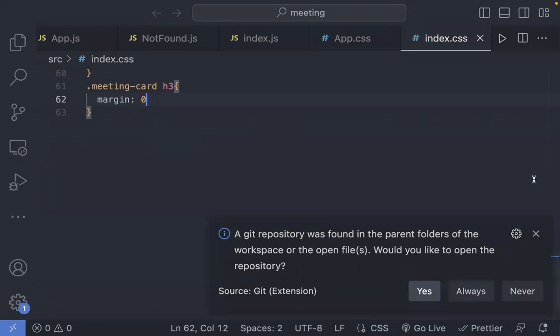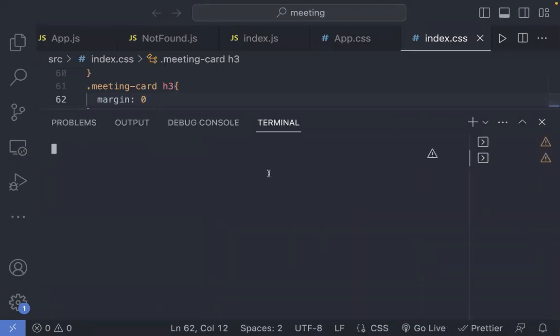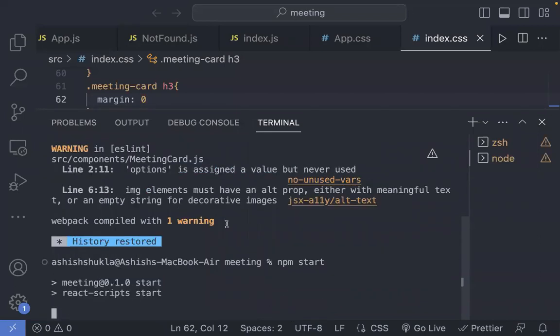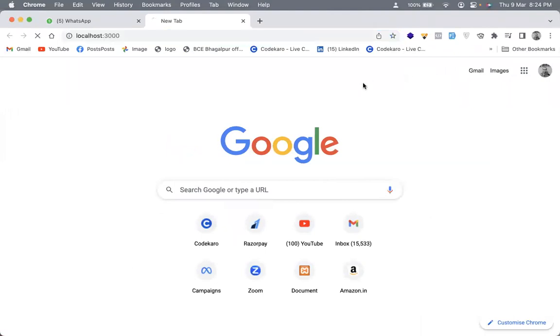Okay, so if we run this, and if I show how it will look like, we'll simply say npm start, and it will run the demo project for us. Yes, Pratik. See, so this is how it will look like. We have got these meetings, and if I go on all meetings, I'm able to see all the meetings.